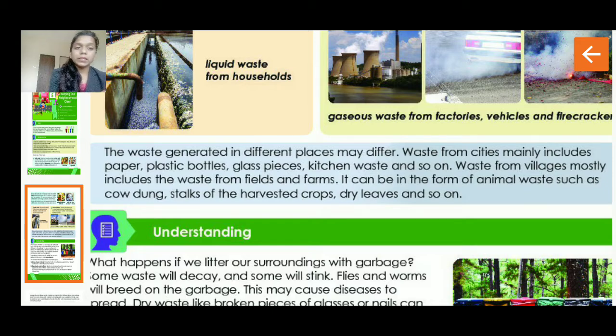It can be animal waste such as cow dung, stalks of the harvested crops, dry leaves and so on. So students, it differs. The cities' waste is different and the village waste is different. Cities will have plastic bags, plastic bottles, glass pieces and kitchen waste. And what will the village have? Villages will have all the farm waste.